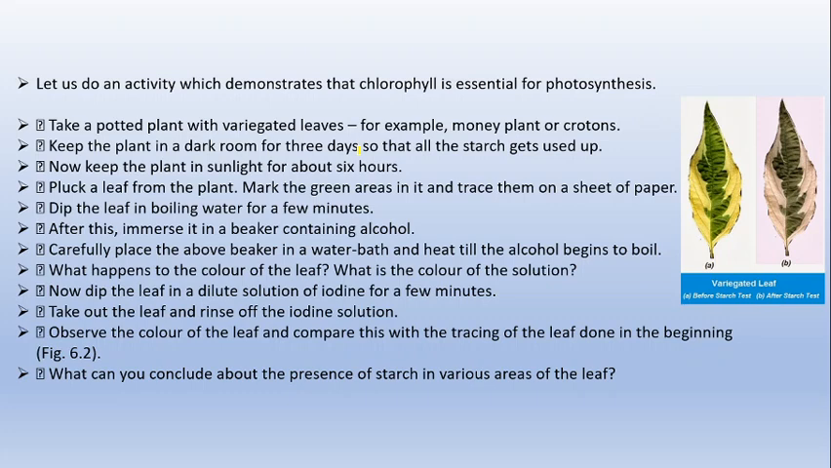Now after that, you have to keep this plant again in the sunlight for about 6 hours. Now in these 6 hours, what will happen? Again sunlight will arrive, and photosynthesis will be performed by the plant, and after that you have to pluck a leaf from the plant. Now you have to mark the green areas in it and trace them on a sheet of paper. This is not necessary actually. Now what you have to do next is dip that leaf in boiling water for a few minutes. Okay? So you have plucked the leaf and you are now going to boil it in the water.